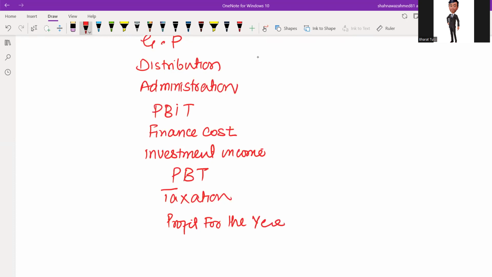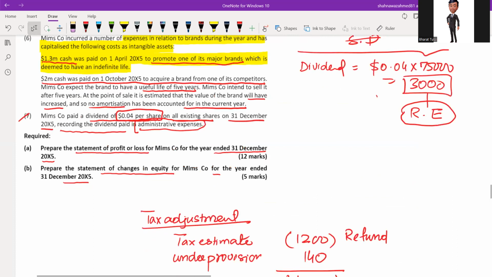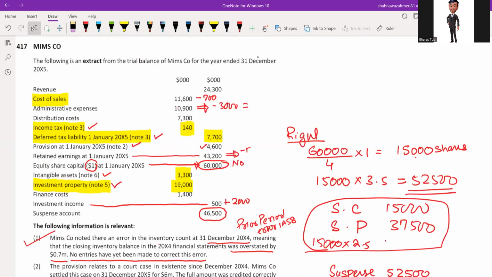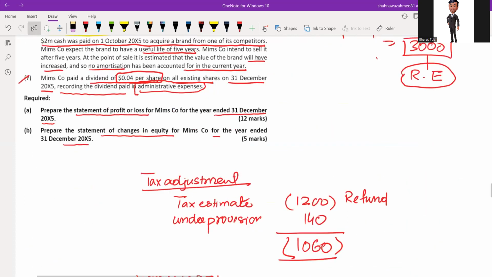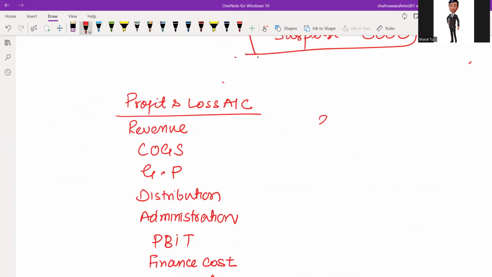Now let's put values here. Revenue given in the trial balance with no adjustment. Revenue is 24,300. Cost of sales, there is one adjustment, minus 700. So my cost of sales is 10,900. So my gross profit is